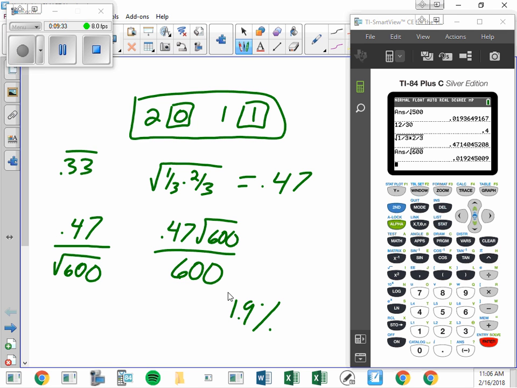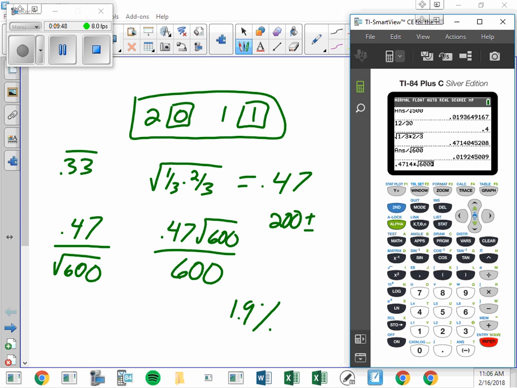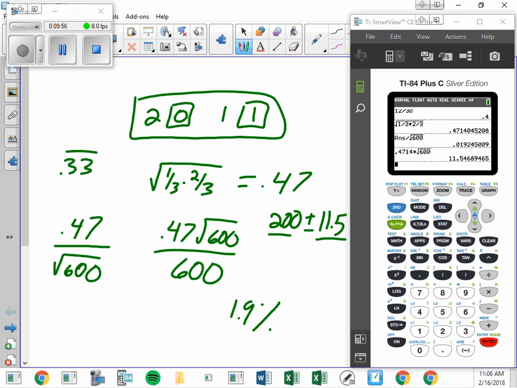Or if you did it in number form, it would be 200 plus or minus 0.4714 times the square root of 600, 11.5. Right. So this is the EV and the SE number. This is the percentage. So those mean exactly the same thing.